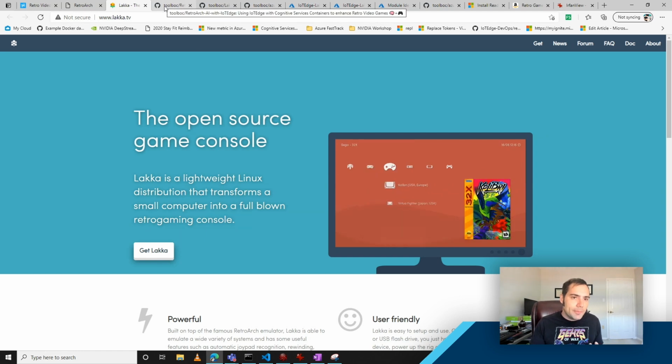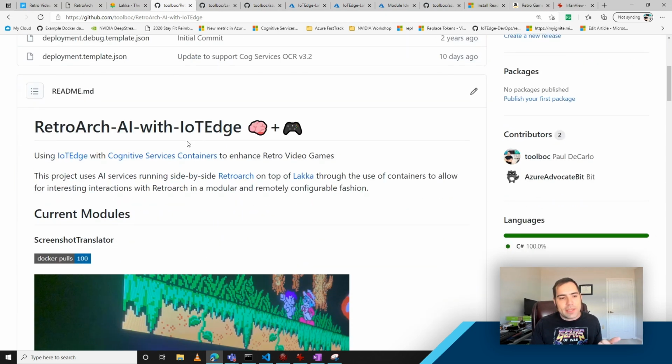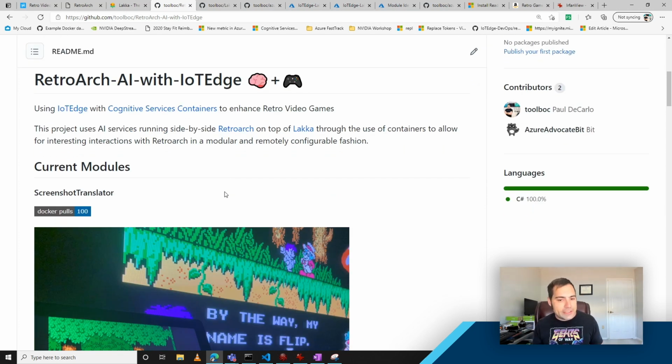And so taking that further, I looked at Laka as sort of the start here and started building a project called RetroArch AI with IoT Edge. And what this does, it leverages something called IoT Edge that we use for orchestrating containerized workloads down to IoT devices, and does this in concert with something called Cognitive Services Containers. Our Cognitive Services offering allows for a number of different AI workloads that can actually be deployed as containers, just like the services you would know and hit with an API endpoint, perhaps running in the cloud. You can actually pull those services down and run them locally without necessarily having to incur any sort of outbound call to a web-hosted service.